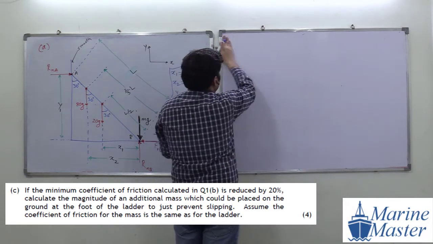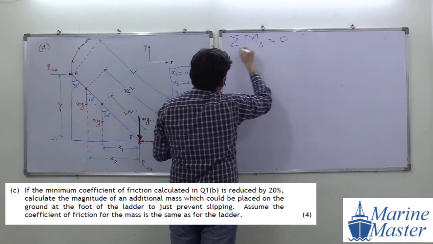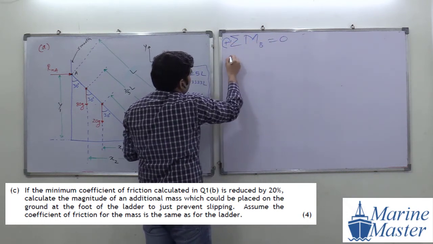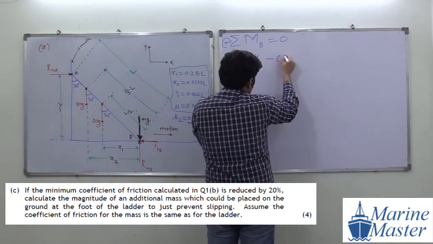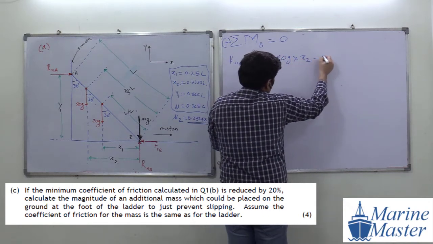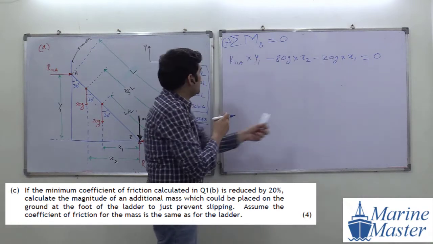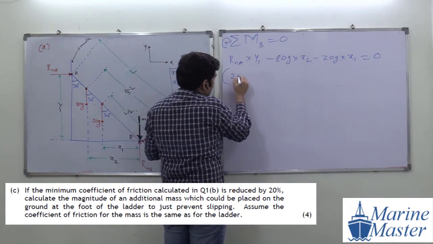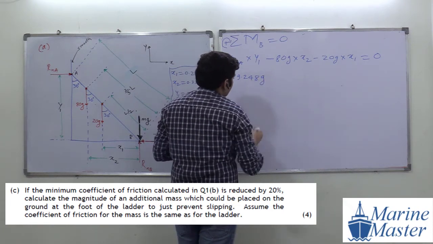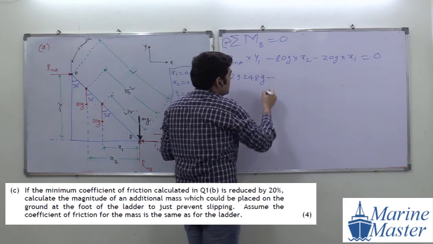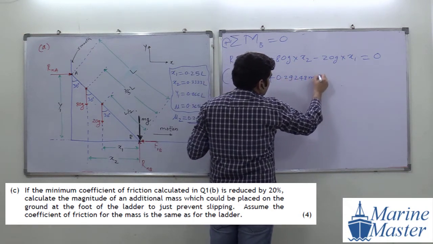Please everyone help me with this. We considered summation of moment about B point, taking clockwise as positive: RNA into Y1 minus 80G into X2 minus 20G into X1, equal to 0. What is the RNA we got? 0.29248 mg into Y1.